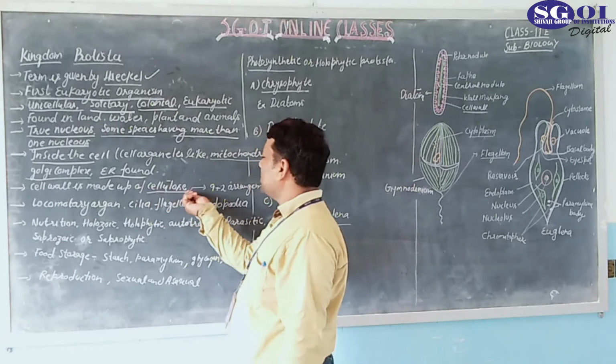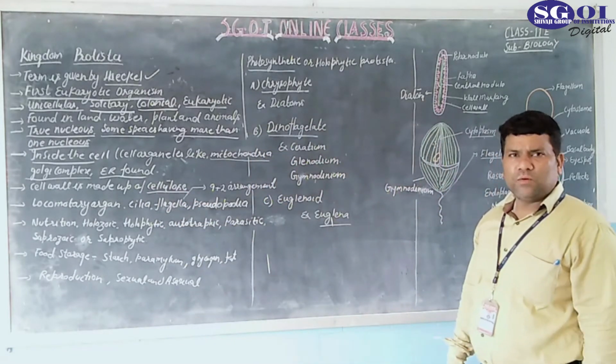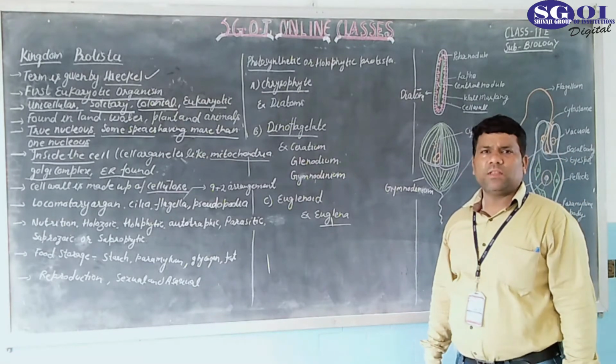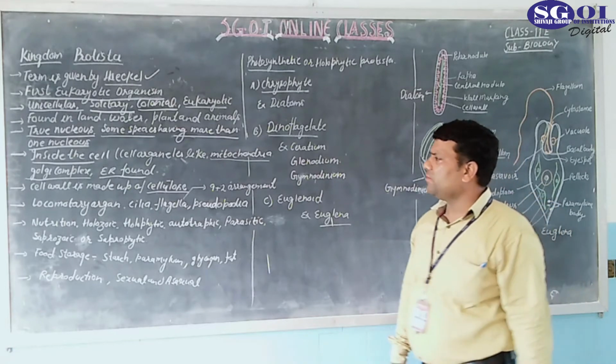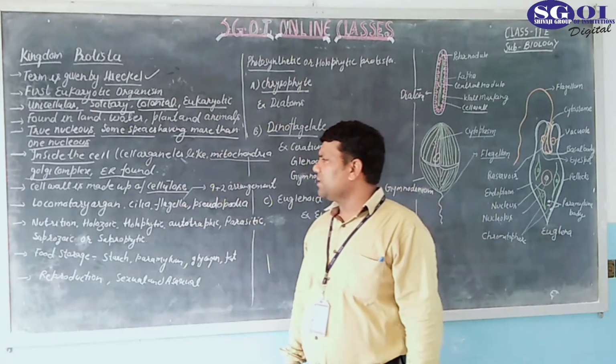What is cellulose? It is a polysaccharide. Okay, cellulose is a polysaccharide of glucose. Many glucose monomeric units are joined together by glycosidic bonds, and they form the polysaccharide known as cellulose. Okay. Now comes to the next point.